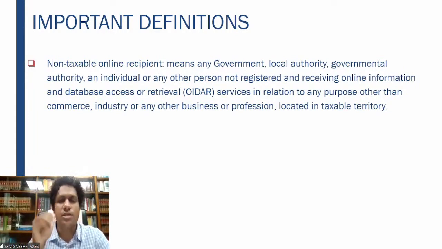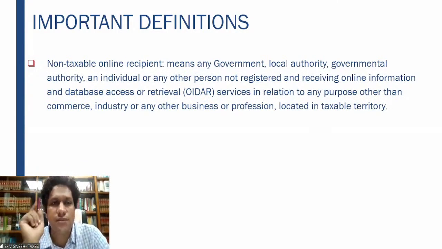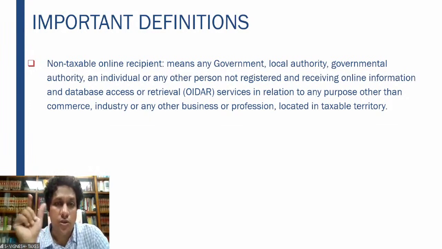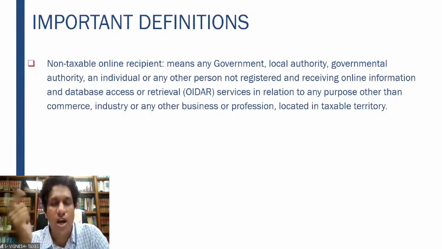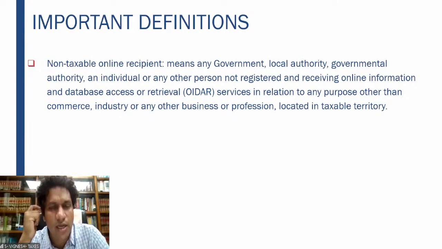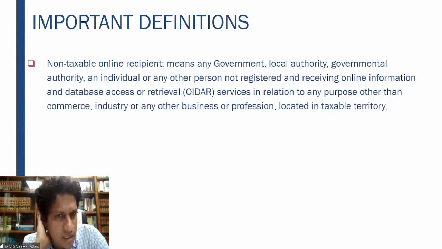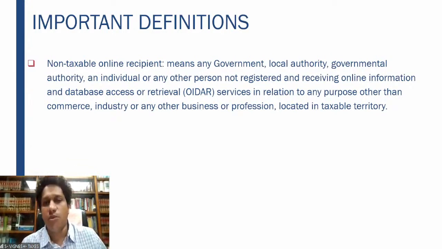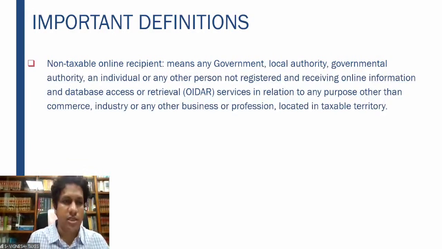So whenever a person outside India provides to a non-taxable online recipient, that is an OIDAR services, which is again subject to GST. So there a term called non-taxable online recipient is used. It means the government, local authority, individual or any person not registered, okay, who is not registered under GST and receiving OIDAR services in relation to any purpose other than commerce, industry, or any other business or profession located in the taxable territory.